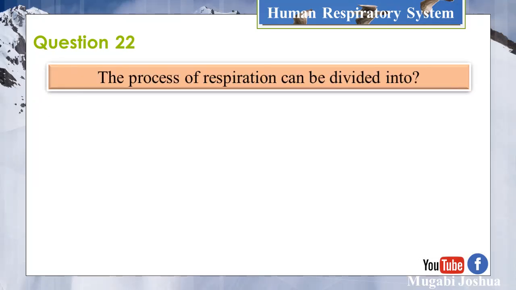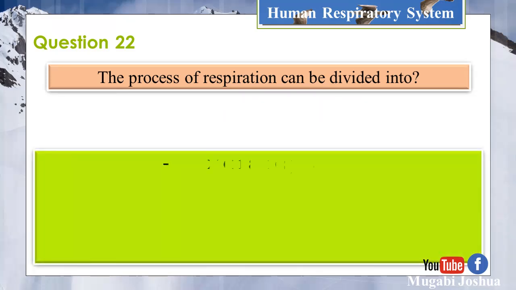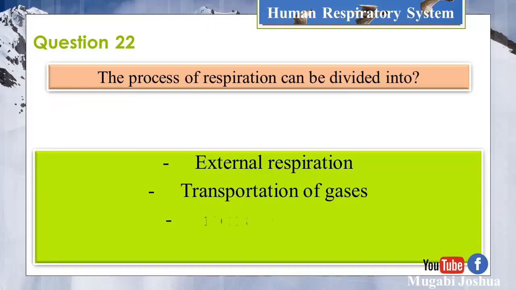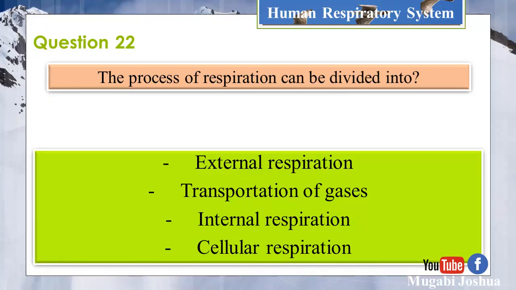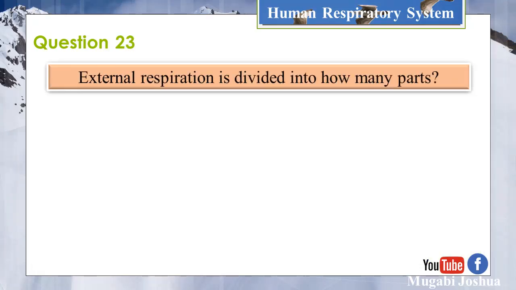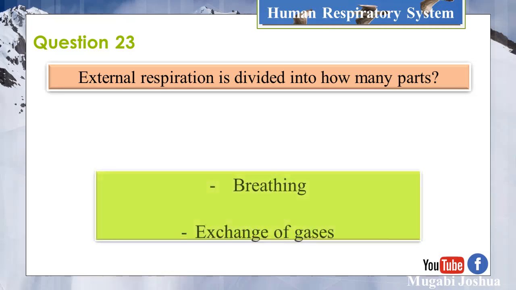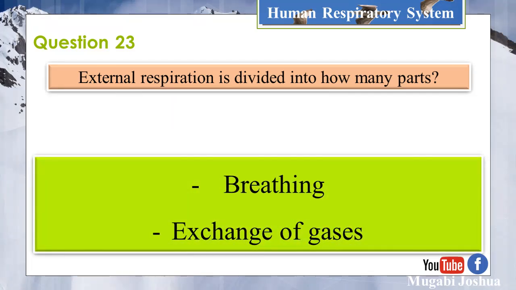The process of respiration can be divided into external respiration, transportation of gases, internal respiration, and cellular respiration. Question 23. External respiration is divided into how many parts? Breathing and exchange of gases.